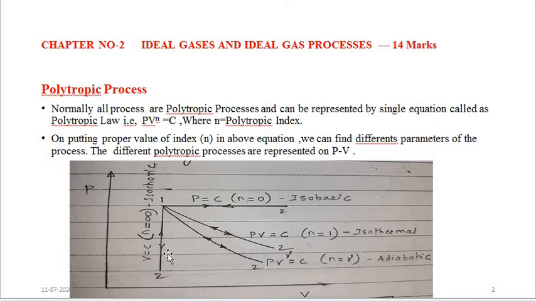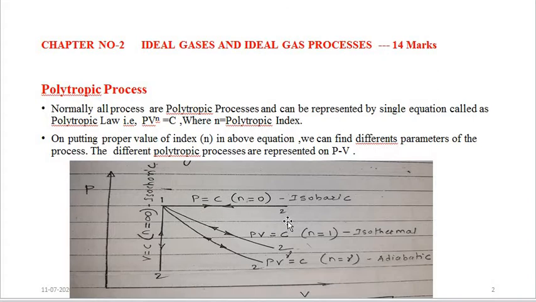But the practical gas processes, or real gas processes, do not have polytropic index values as we have seen here for the ideal gas processes. The values of n for real gas processes will lie in between these particular values. Suppose we consider a practical gas process between the isobaric process and isothermal process, such as this expansion process.